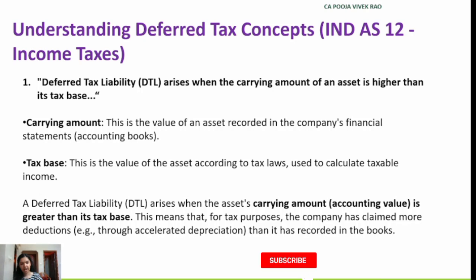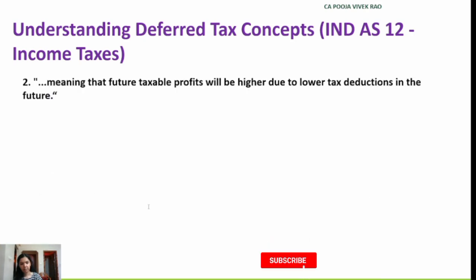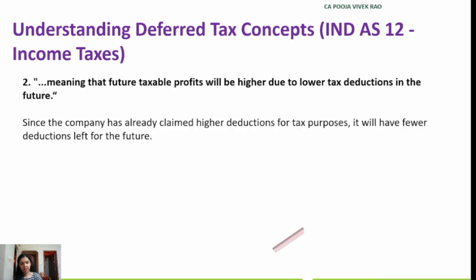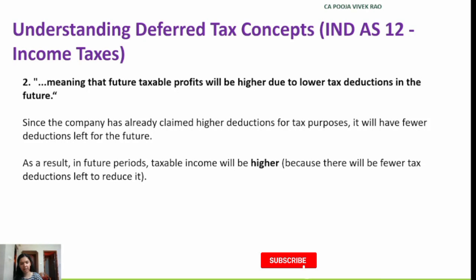So because of this, it will have an impact on the future taxable profit. This means that future taxable profit will be higher due to lower tax deductions in the future. Since the company has already claimed higher deductions for tax purposes, in the future it will have fewer deductions left. As a result, in the future period, the taxable income will be higher because they have already claimed many deductions. Because of this, only fewer deductions will be left to reduce the income in the future.